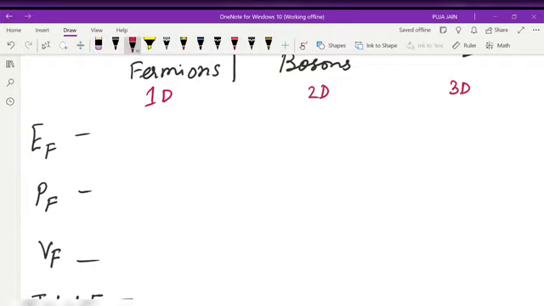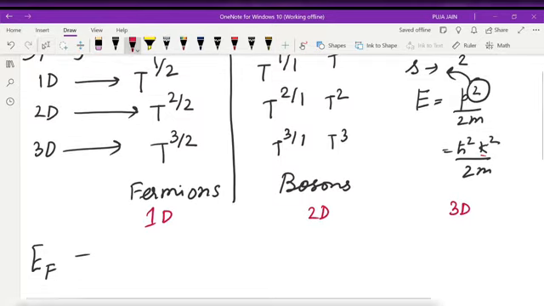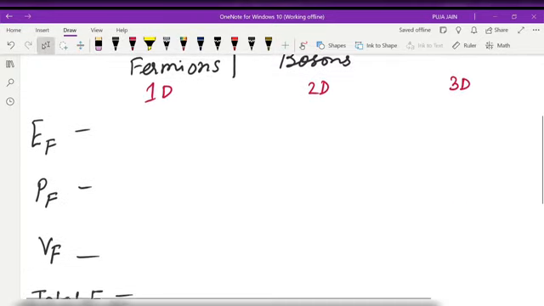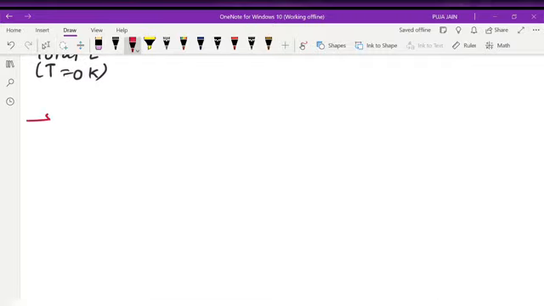The only thing which you need to know is the value of k in 1D, 2D, and 3D. I'm writing it here.